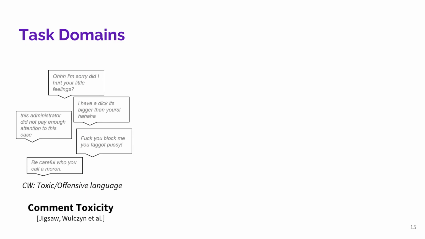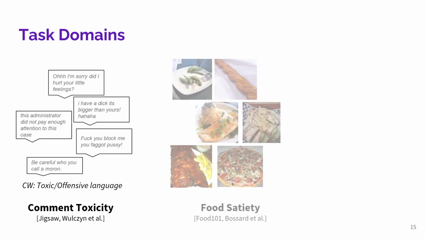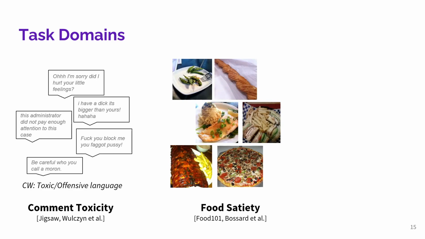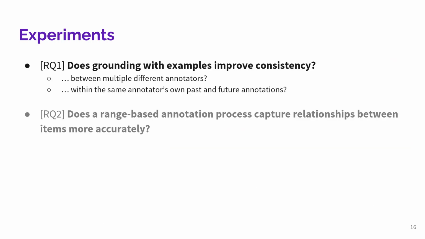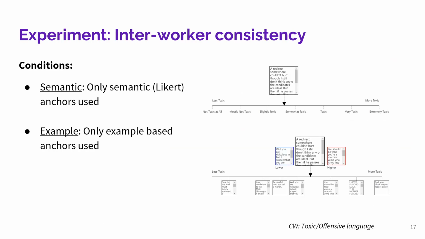The first is a comment toxicity task, which asks annotators to rate the intensity of toxicity present in online comments. The next is a food satiety task, which asks annotators to evaluate how filling or satiating it would be to consume the food depicted in the image. Finally is the age estimation task, which asks annotators to estimate the age of the subjects depicted in the photos. Now let's look at the first question.